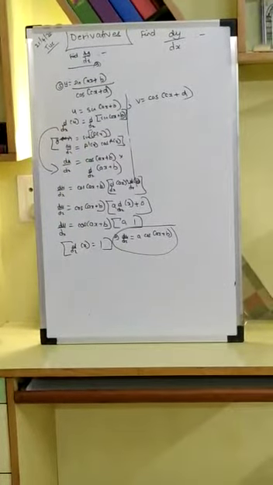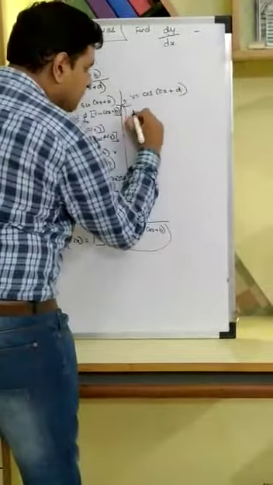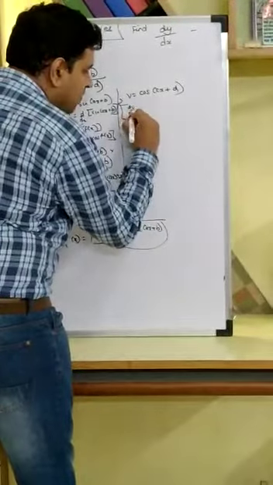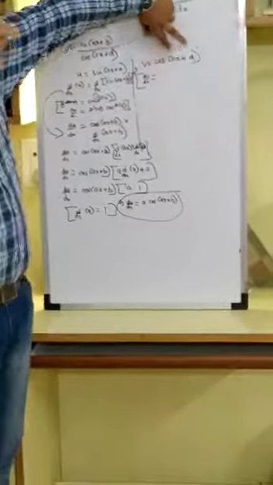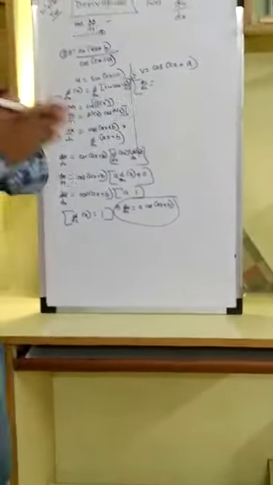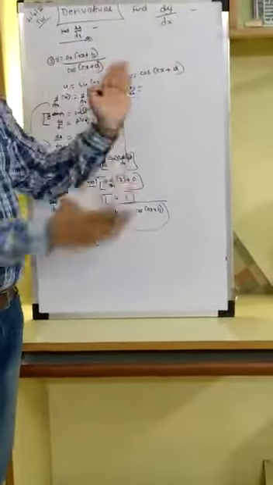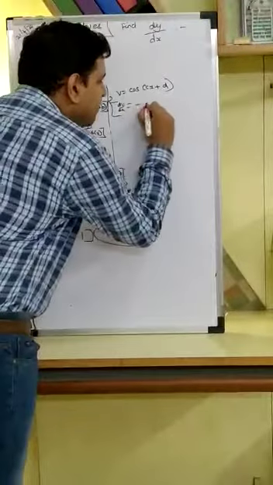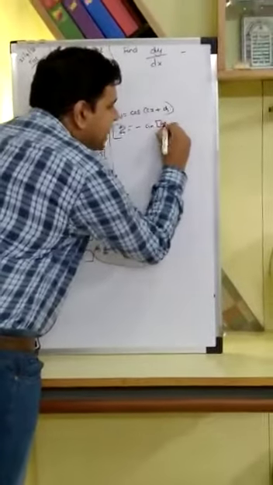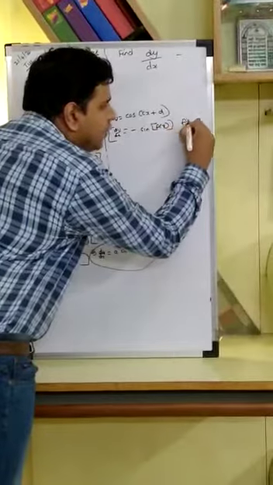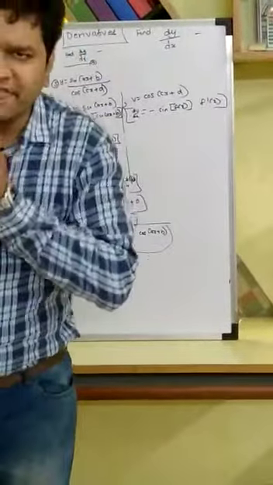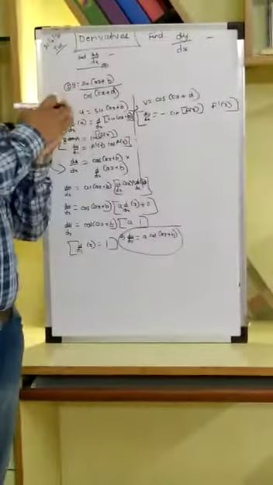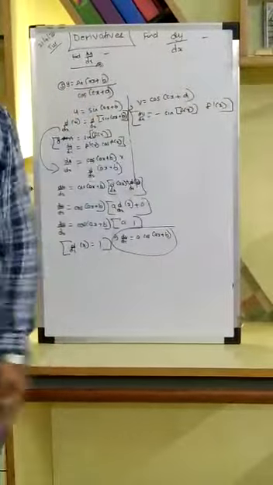Similarly, what can I say about v? If I differentiate, this is nothing but a form of cos of a function of x. If I differentiate both sides with respect to x, my chain rule is going to give me negative sine of a function of x into derivative of the function. Why so? Because for a conventional cos x, the derivative with respect to x is negative sine x.